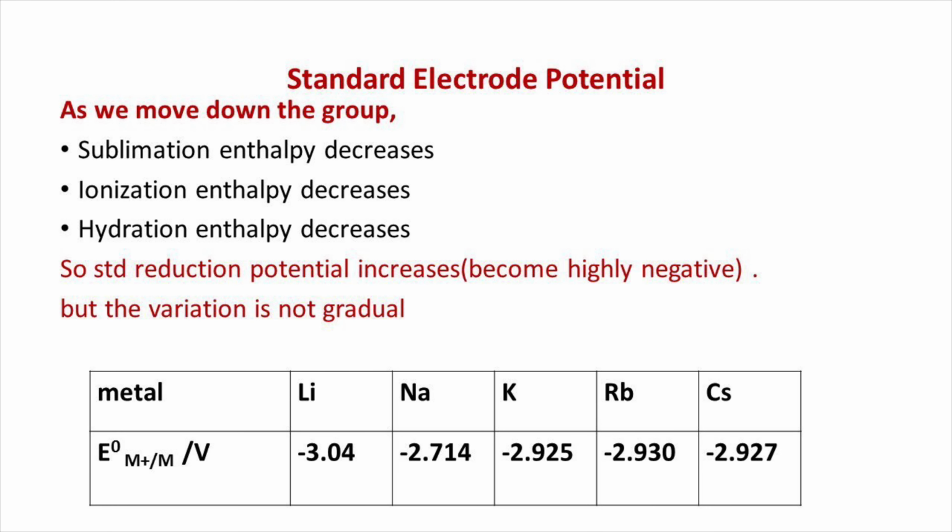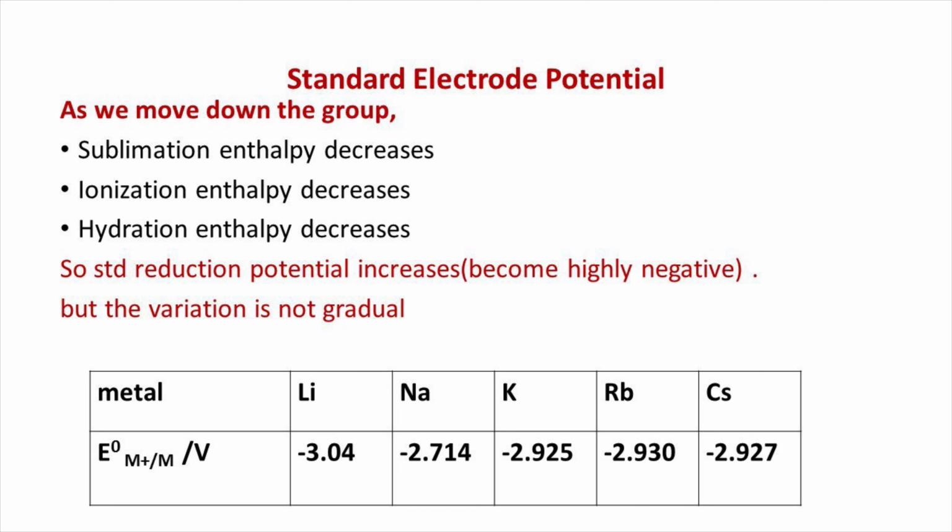As we move down the group, sublimation enthalpy decreases, ionization enthalpy decreases and hydration enthalpy also decreases. So we are expecting that the standard reduction potential of alkali metals becomes highly negative on moving down the group. But lithium has the most negative standard reduction potential value. We know lithium has the highest first ionization energy among alkali metals. That is, lithium has the highest difficulty among the alkali metals in losing an electron.